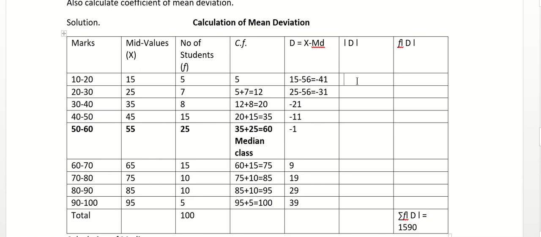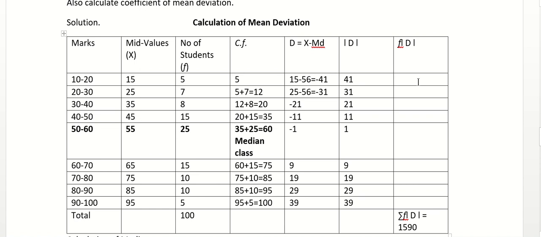Now the next step is finding absolute values. We have to remove all the minus signs. So minus 41 will become 41, minus 31 will become only 31, this is 21, this is 11, this is 1, then 9, 19, 29 and 39. So we have calculated absolute value of D.